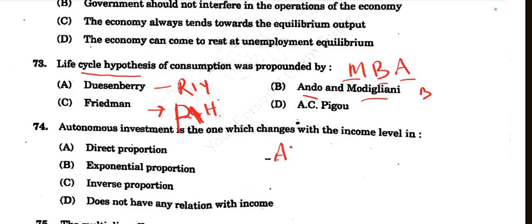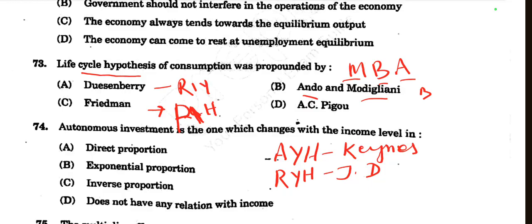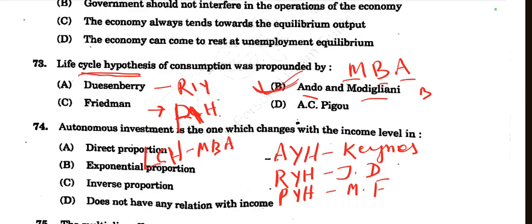So first is the absolute income hypothesis given by Keynes, then the relative income hypothesis given by James Duesenberry, then the permanent income hypothesis given by Milton Friedman, then the last one is the life cycle hypothesis. So the life cycle hypothesis was given by Modigliani, Brumberg and Ando. So option B is the right choice.